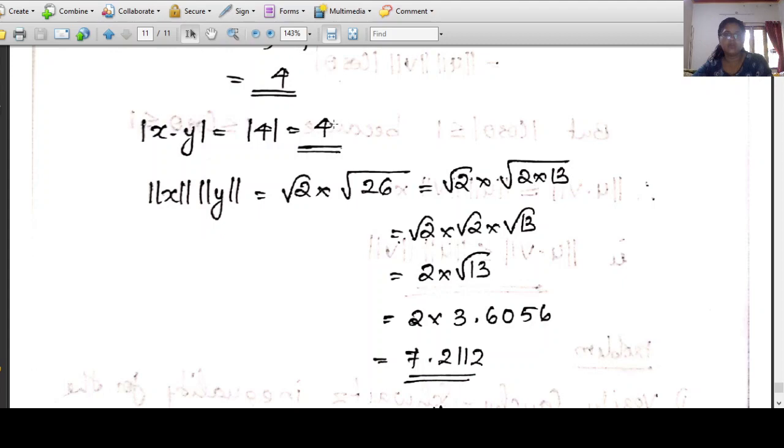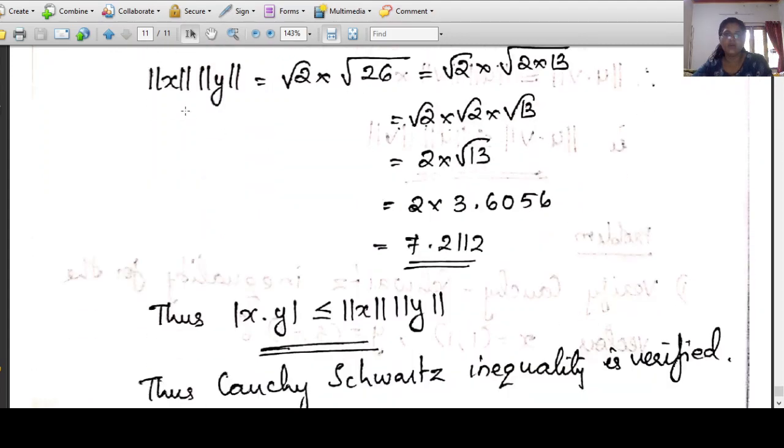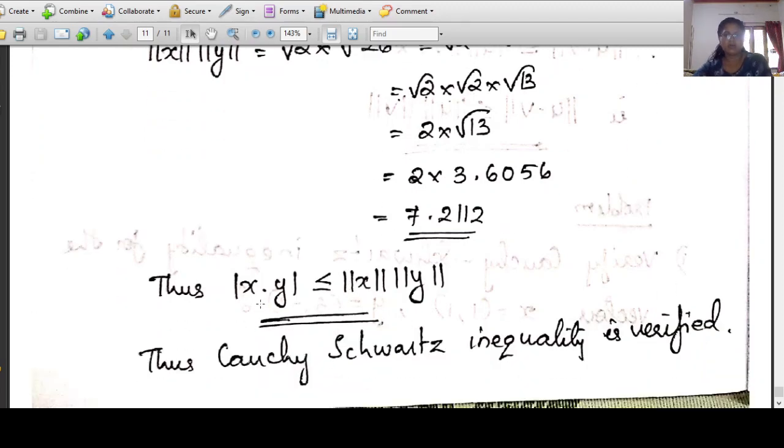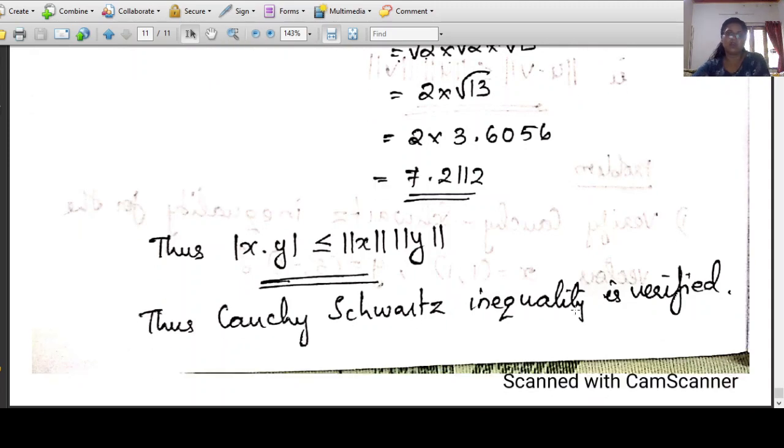Here, look at mod x dot y, which is 4, and norm x into norm y, which is 7.2112. So clearly mod x dot y is less than or equal to norm x into norm y, because 4 is less than or equal to 7.2112. Thus mod x dot y is less than or equal to norm x into norm y. Thus the Cauchy-Schwarz inequality is verified.